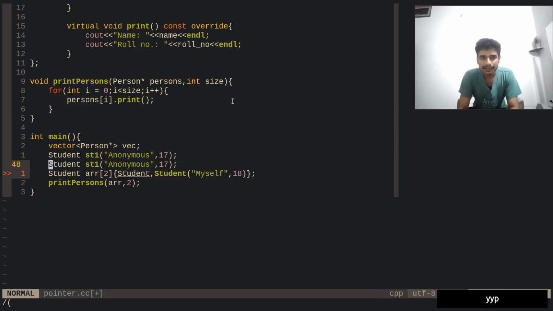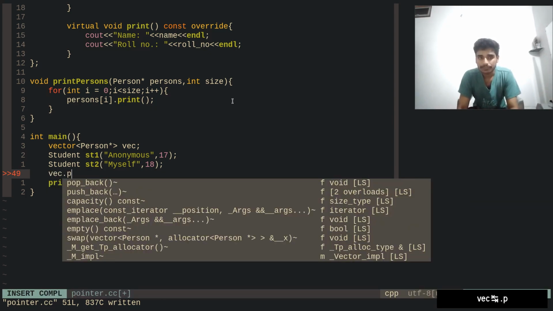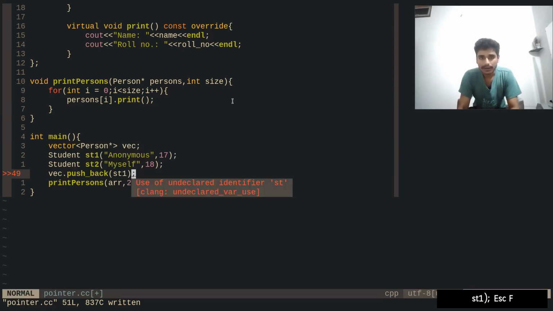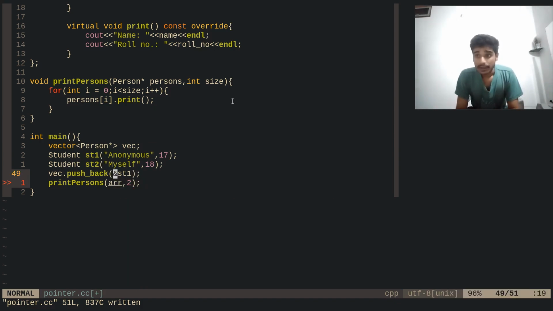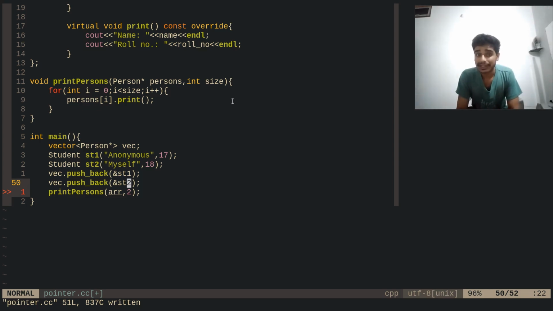Okay, and then another student, and let's say myself and all those things are 2. And what we can do is we can just push back st1, actually the address of st1, because it's like a pointer of persons. Okay, and then yeah, so we have this vector ready, all these things we can do.